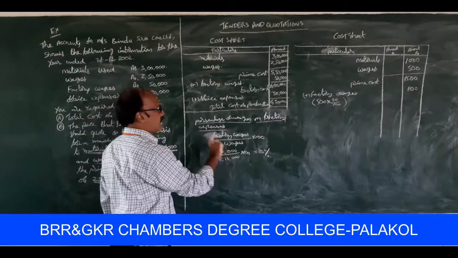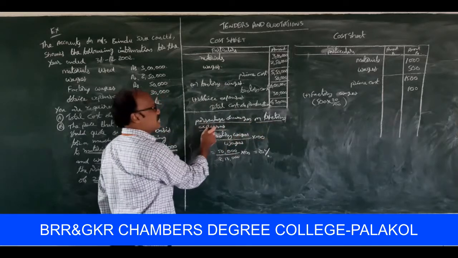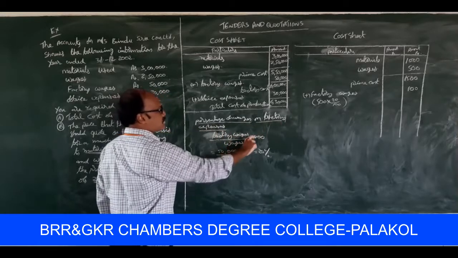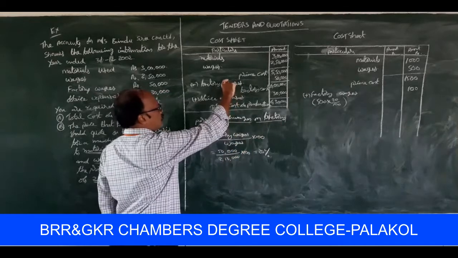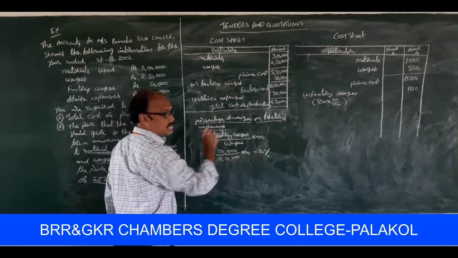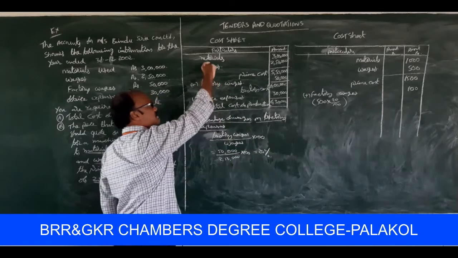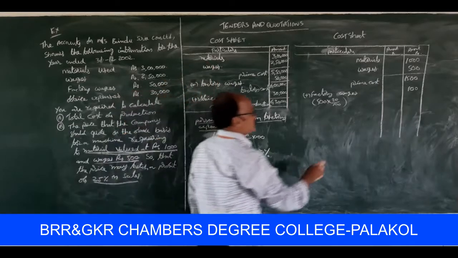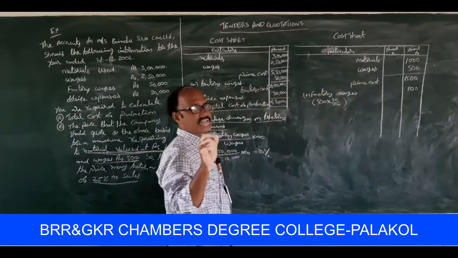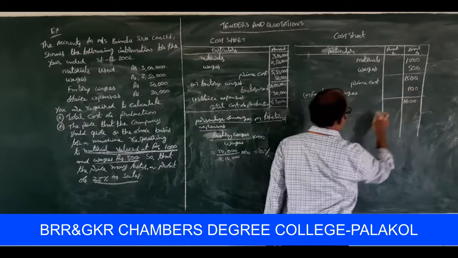So we calculate like this: factory wages by wages into 100, that is 50,000 by 2,50,000 into 100, equal to 20%. That's why here also 20% of wages is to be treated as factory wages. So the total is 1,600.